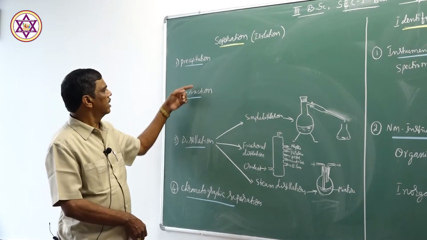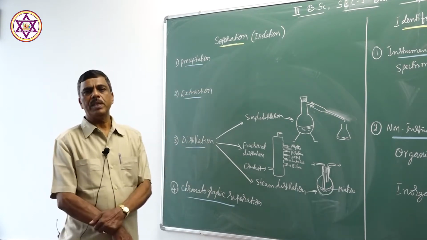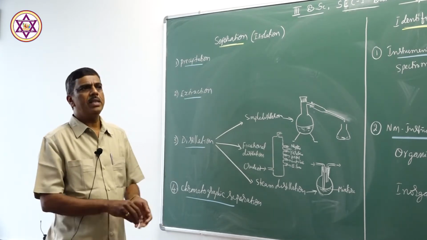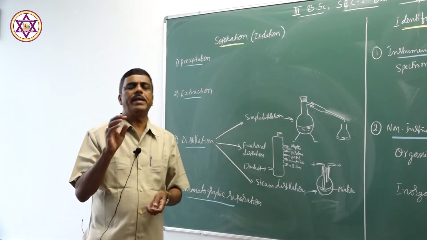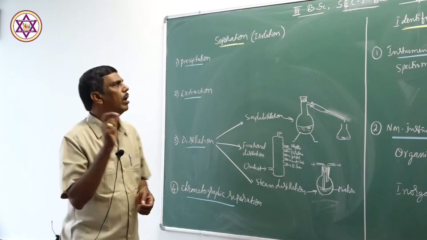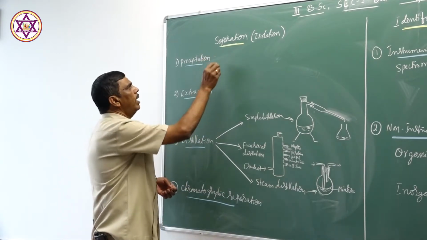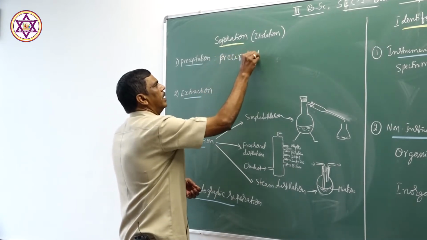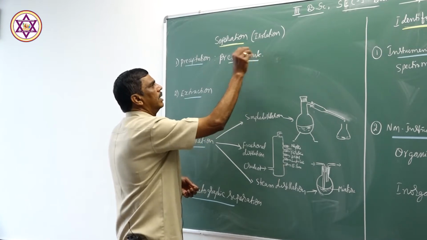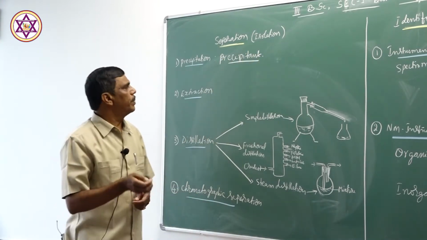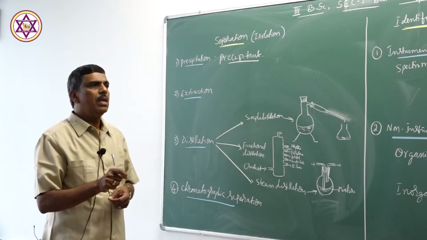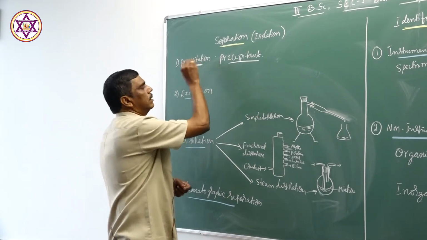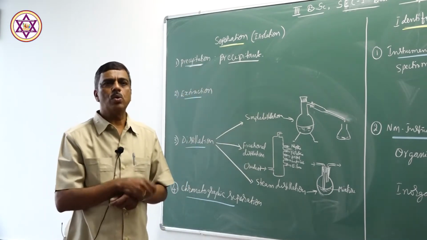Now let us discuss this one by one. Some substances can be separated by precipitation. For that substance, a suitable precipitant is identified and added to the substance. When that precipitant is added, it precipitates the required substance from the source.